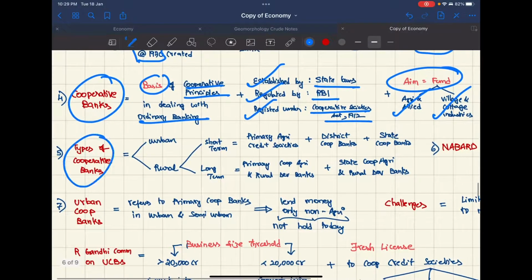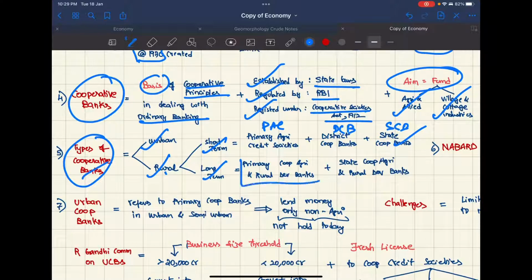Now types of cooperative banks, you have urban and rural. In rural we have short term and long term. Short term are PACs, or primary agriculture credit societies. We have DCBs at district level, and SCBs, which are the apex body for the cooperative banks at the state level. Now long term, we have primary, these are called CARDBs, and the state CARDBs. We'll see what they are.